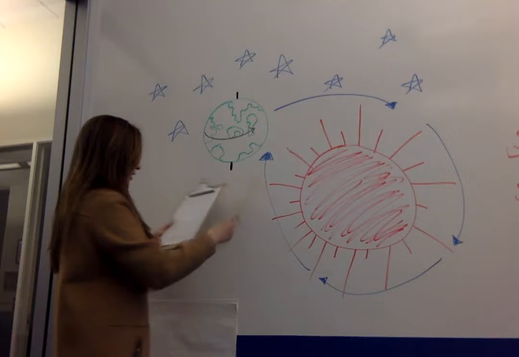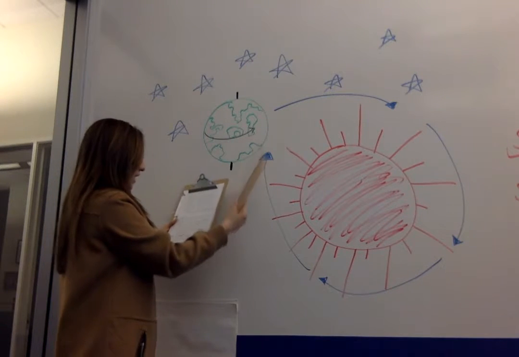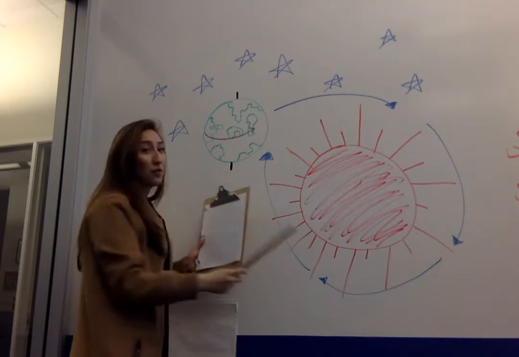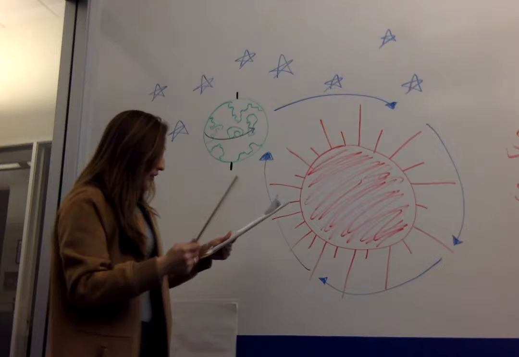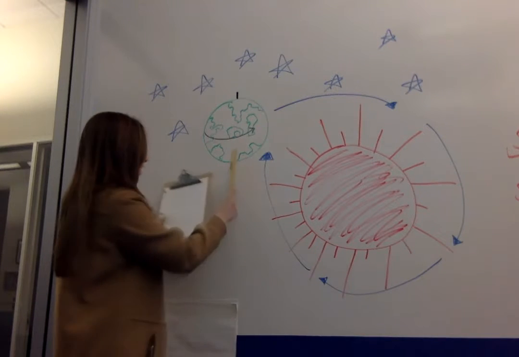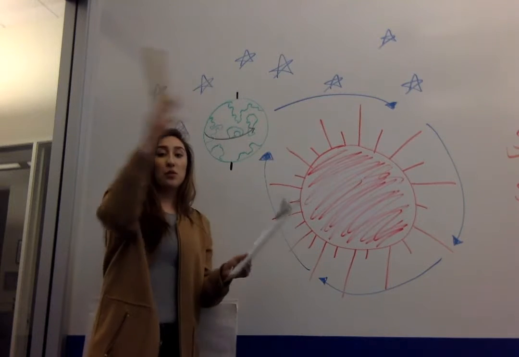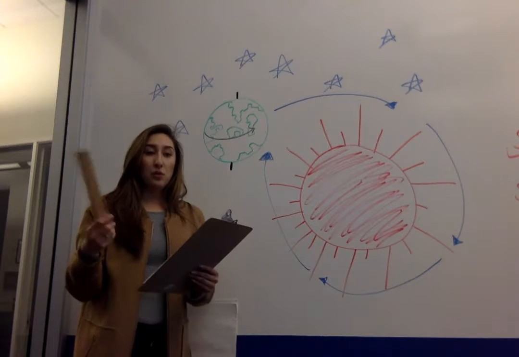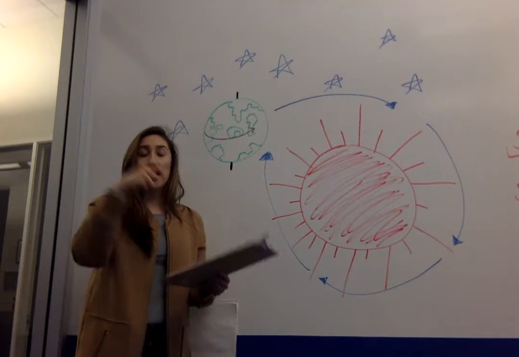The Earth is rotating on its own axis while it is still orbiting around the sun. Throughout the day, the Earth moves an estimated 1 degree along its orbit. So that's why, from our perspective, the sun moves about 1 degree from the east to the west, which relates to when we wake up in the morning, we see the sun on one side, and when we go to sleep at night, it goes to the other side.